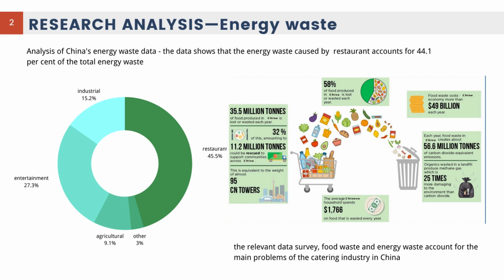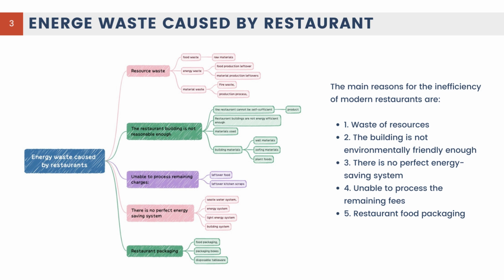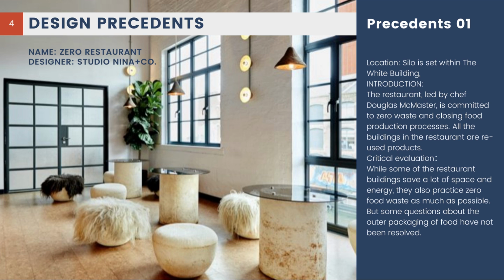Analysis of China's energy waste data. The data show that the energy waste caused by resources accounts for 40.1% of the total energy waste. According to the chart, I know that the largest consumer of resources in Chinese cities is restaurants. Next, I analyzed the waste of restaurant resources. This picture shows the consumption of restaurant resources in different cities in China. Finally, I chose Shanghai as the development city of my sustainable restaurant. And this is the energy waste caused by restaurants.